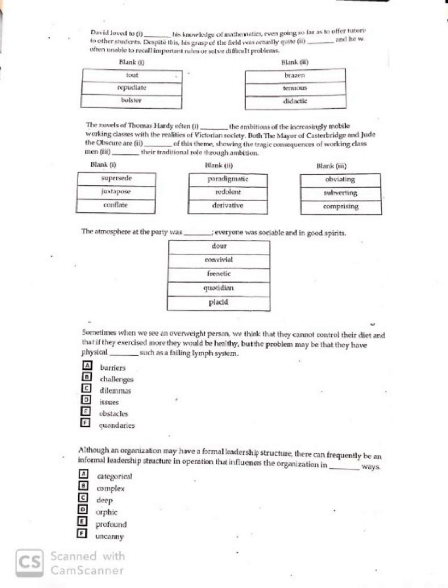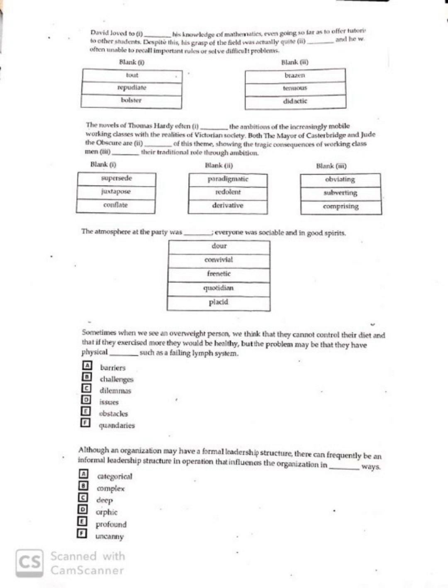So, take a pause and work. I'm also working. So the first blank is tout. Okay, that's an easy one. Despite this, his grasp of the field was actually quite tenuous. His grasp was tenuous, very light. He did not have a firm grasp. See, remember the words have meanings, and words acquire slightly different meanings in any context. So don't be stuck on the literal meaning. Words can acquire different, implied meanings depending on the context.